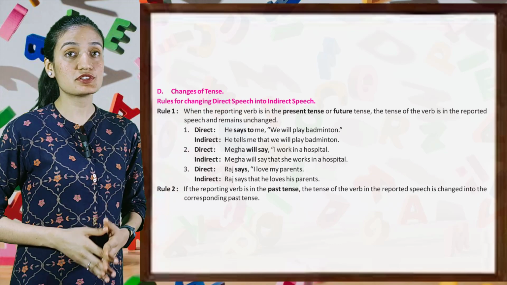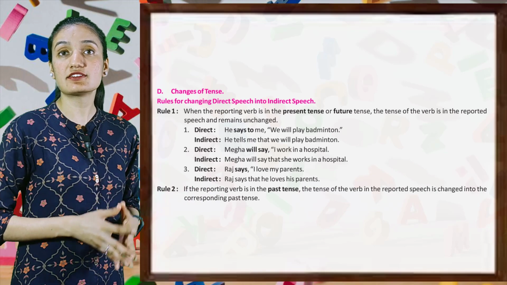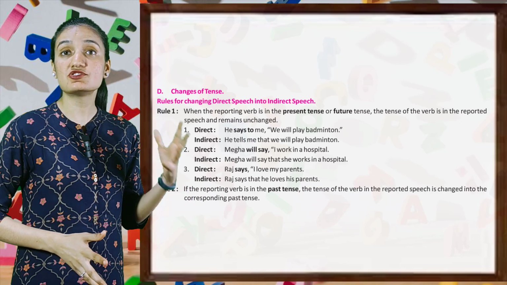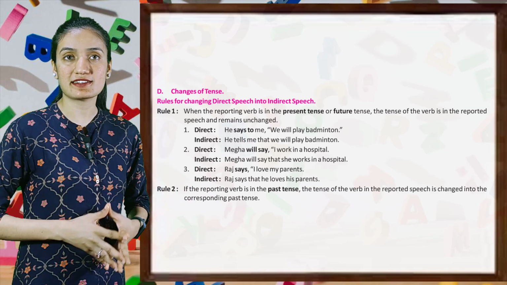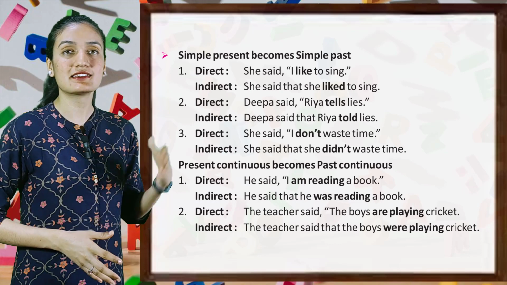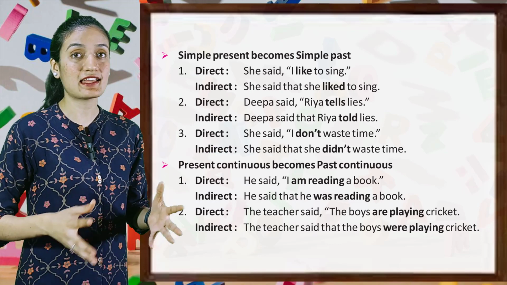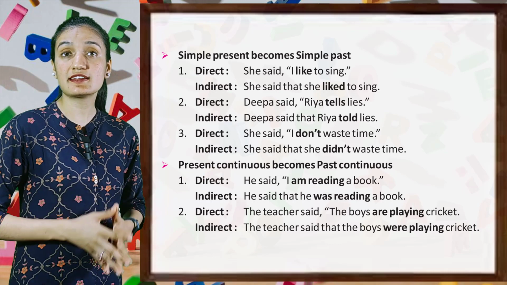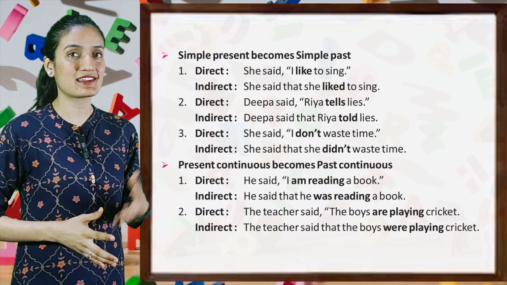Rule 2. If the reporting verb is in the past tense, the tense of the verb in the reported speech is changed into the corresponding past tense. Now, simple present becomes simple past. Direct, she said, "I like to sing." Indirect, she said that she liked to sing.